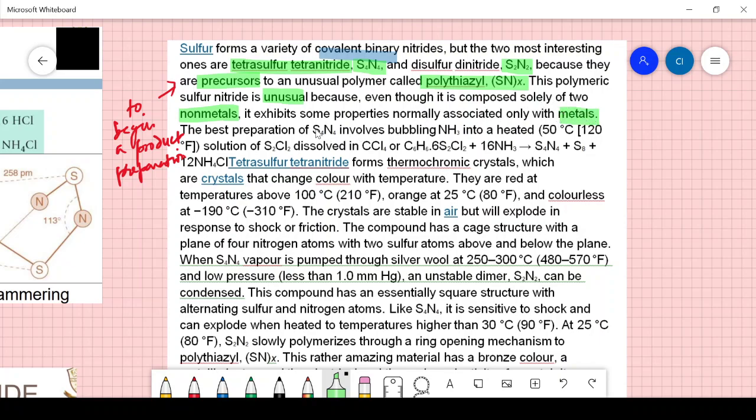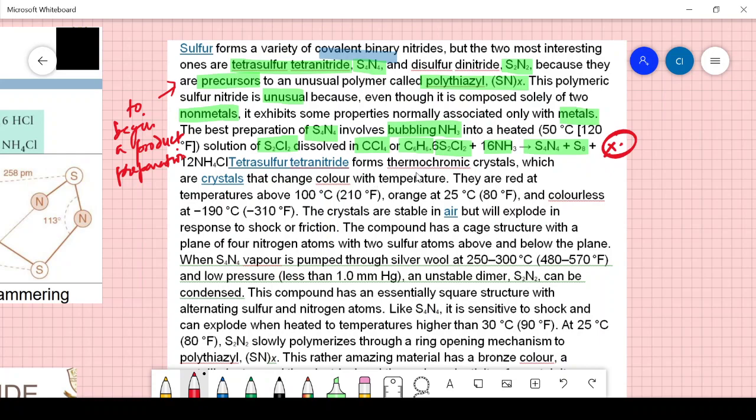The best preparation of S4N4 involves bubbling, that is passing, NH3 into a heated solution at 50 degrees C containing S2Cl2 dissolved in CCl4 or C6H6, and the equation is given here: 6S2Cl2 plus 16NH3 gives S4N4. So this is a very important equation for you. You ought to remember this.